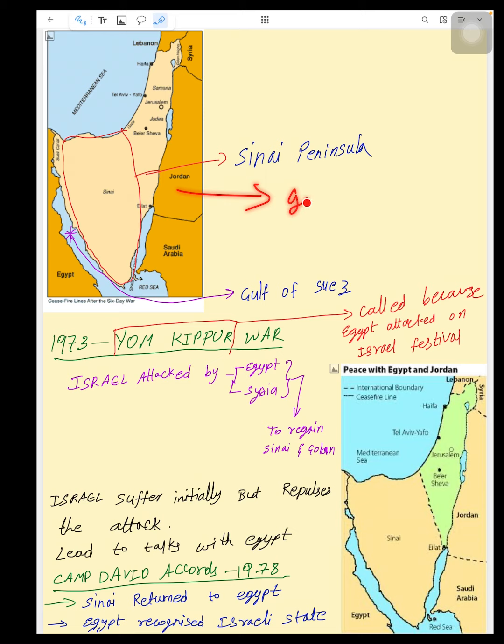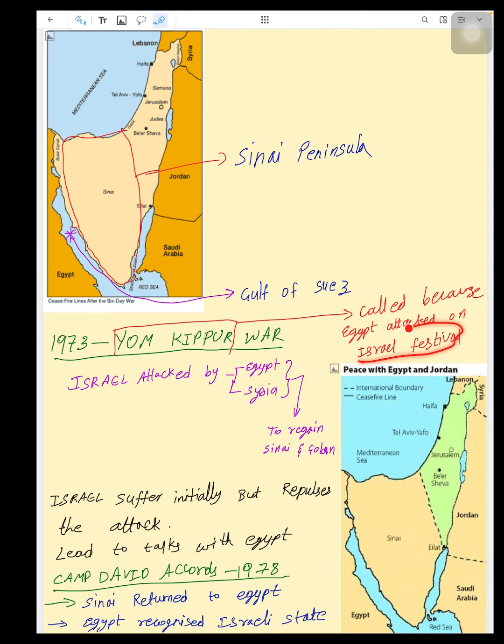This time, Jordan gave up. They don't want to fight. They don't want a war again with Israel. But Syria and Egypt again made a war to regain territory. Egypt wants the Sinai Peninsula and Syria wants the Golan Heights. So they are fighting with them.